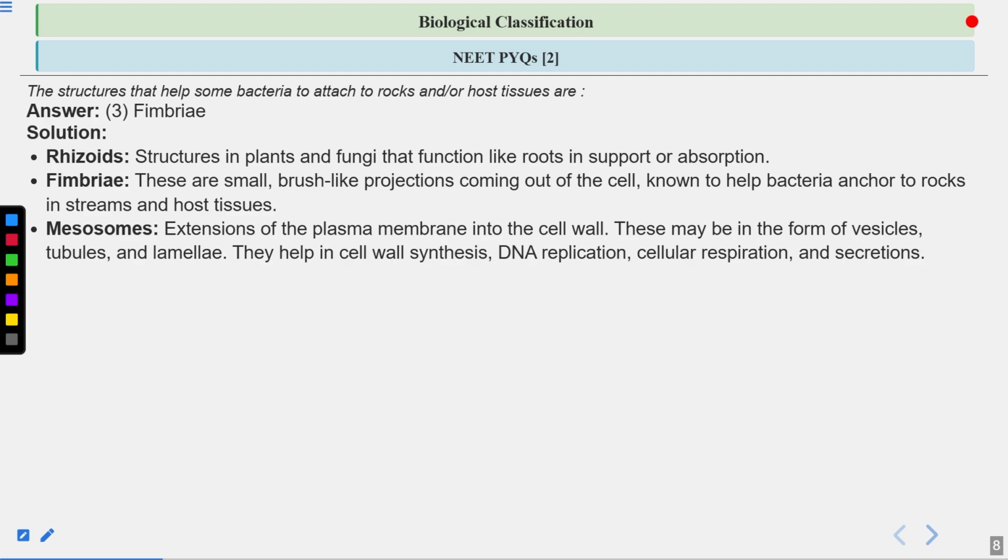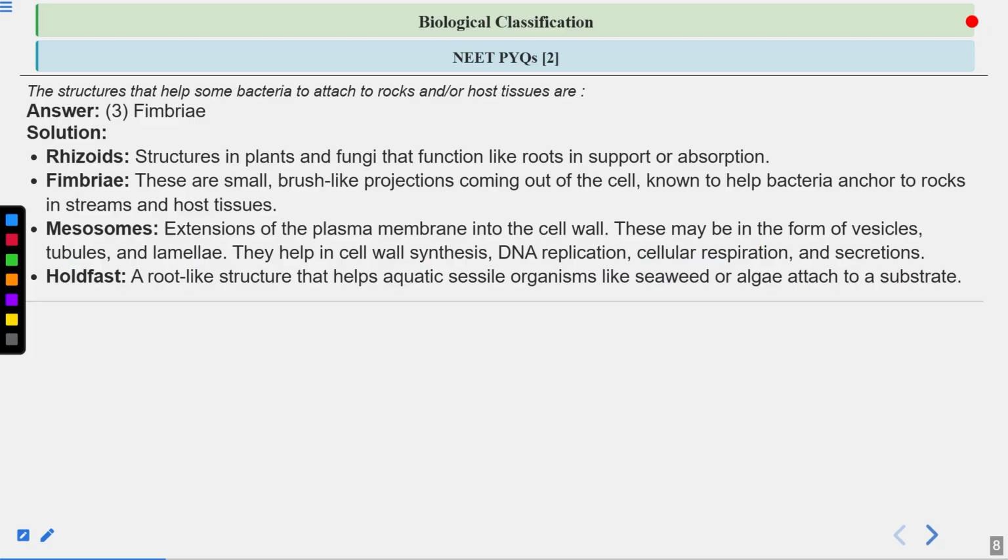Simply, they are extensions of the plasma membrane into the cell wall. They may be in the form of vesicles, tubules, and lamellae. They help in cell wall synthesis, DNA replication, cellular respiration, as well as secretions.